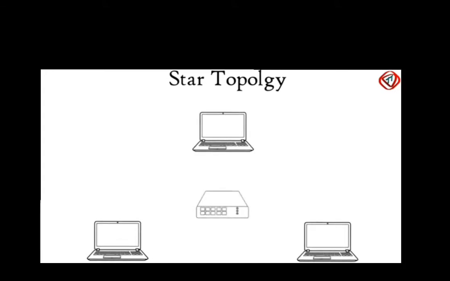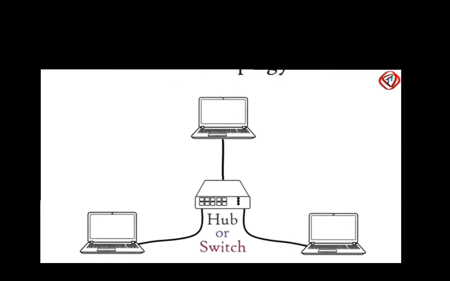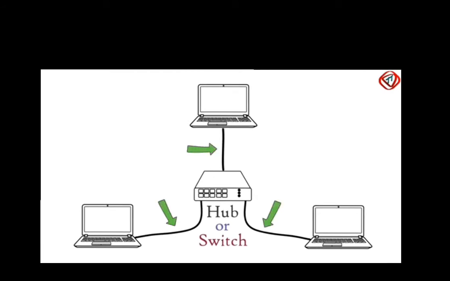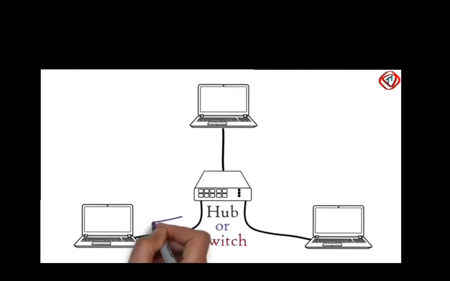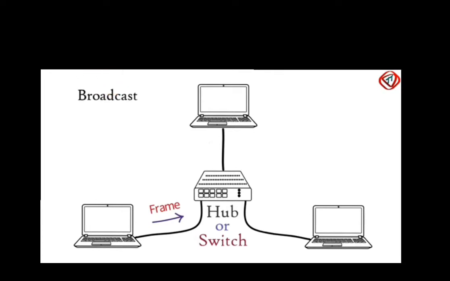Next is star topology. In this, all the nodes are connected to a central device which may be a switch or hub, and point-to-point communication occurs between them. If any node sends data or a frame to another node, it is first routed to the central device, and then the central device either broadcasts or unicasts the received data to the destination node. Broadcasting or unicasting of data depends on the central device used.